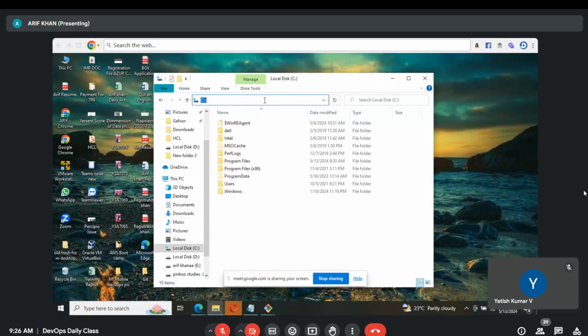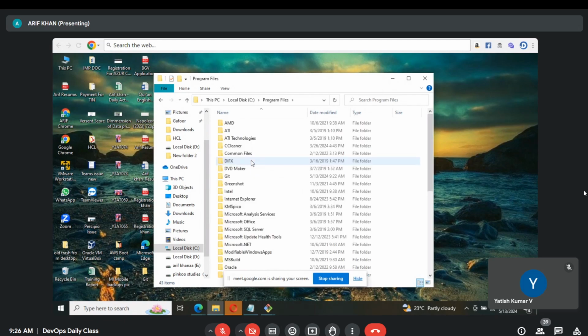If you click any folder, for example Program Files, and double click, now if you go there and click that, that's your present working directory. See? C colon slash Program Files. Similarly, in the CLI, if you run pwd, it will give you the present working directory. Understood? In the graphical user interface, we are able to know where we are. But if we want to know where we are working in Linux, we run the pwd command. Similarly, we'll learn everything from the basics.